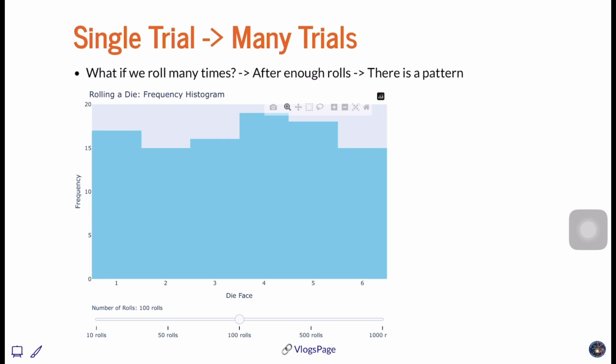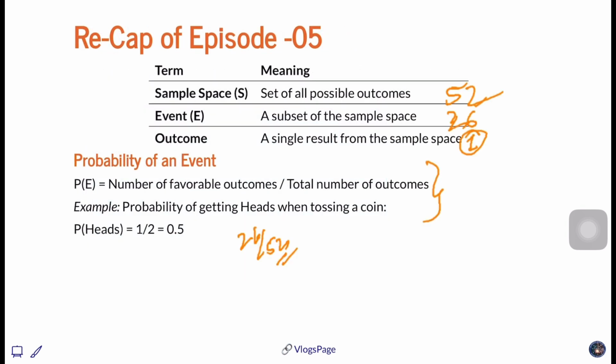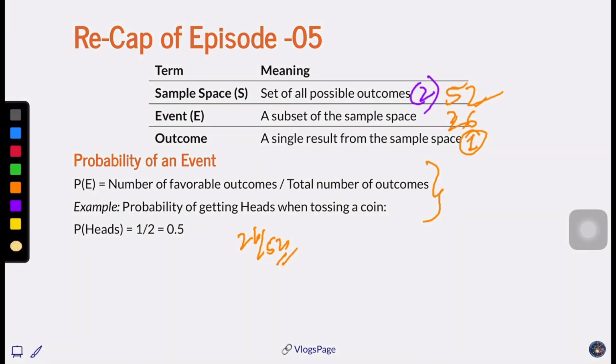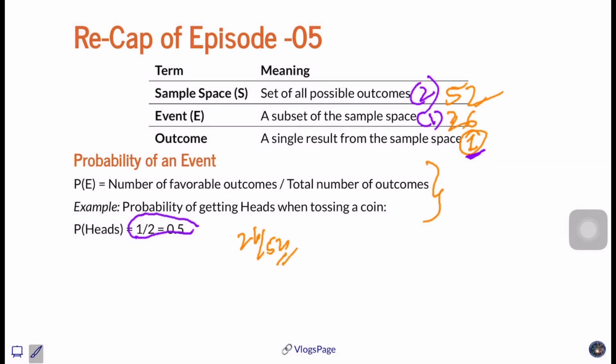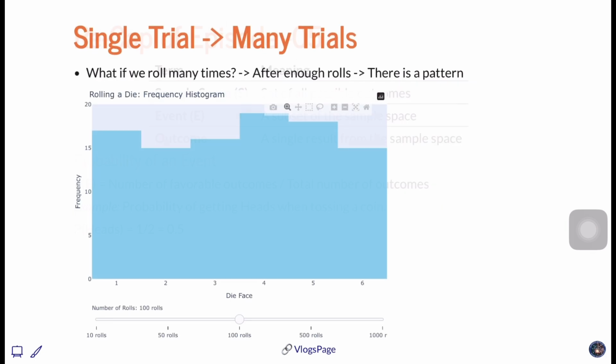Now, this is only a single trial. So here you could see the same thing, the probability of getting heads from tossing a coin. How many possibilities are there? Two possibilities. And how many heads will be there? It is only one head. The outcome will always remain as 1, so that will never change. So what is the probability of heads? It is only 1 by 2, which you can see here as 0.5.